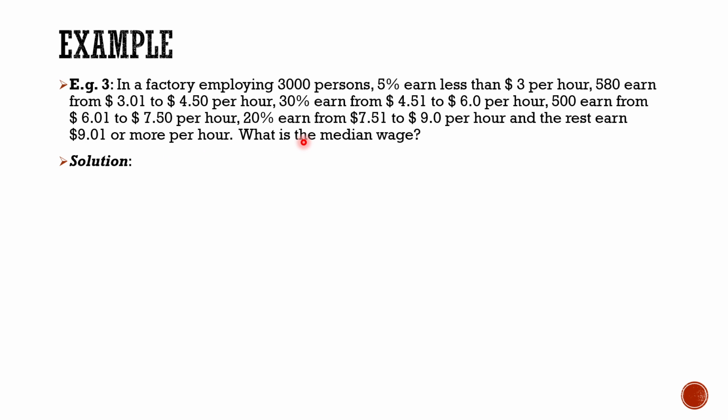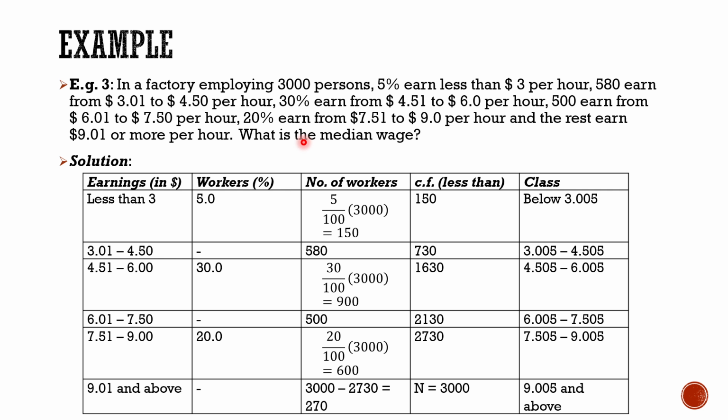So first of all, you will have to make a table that will collect all the relevant information. So this is the table which actually contains all the important observations. Here are the earnings in dollars, that is less than 3, from 3.01 to 4.50, from 4.51 to $6, and so on.